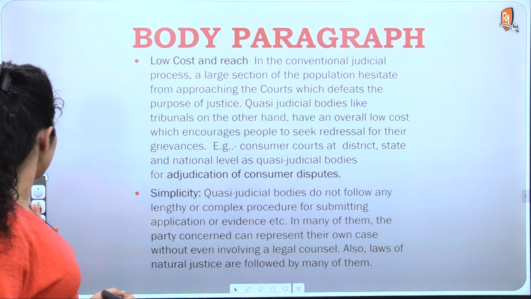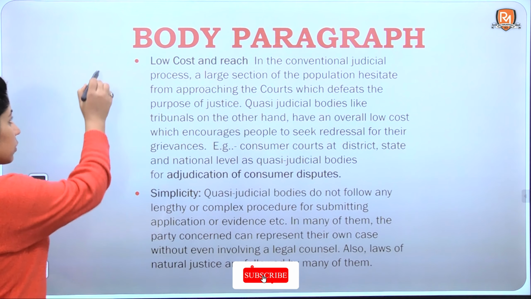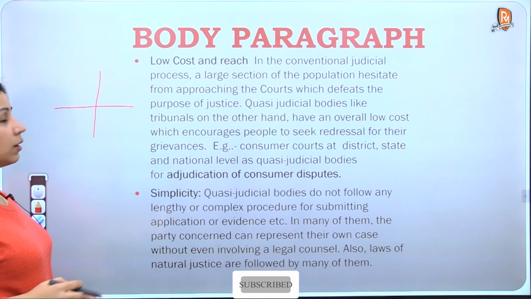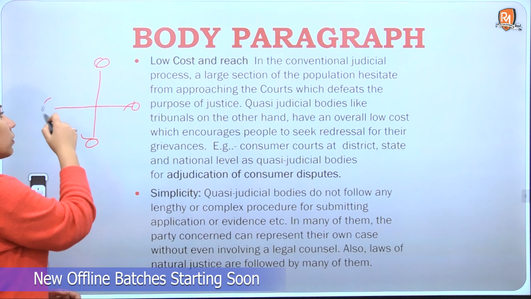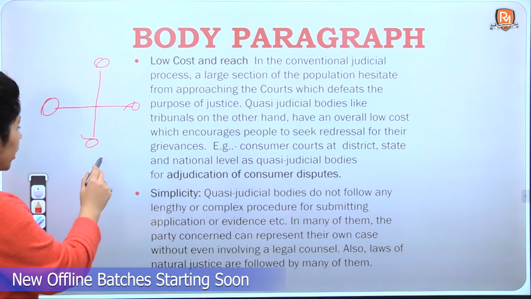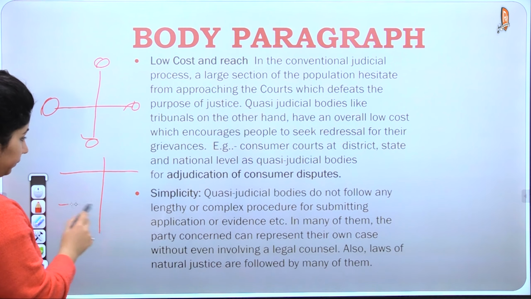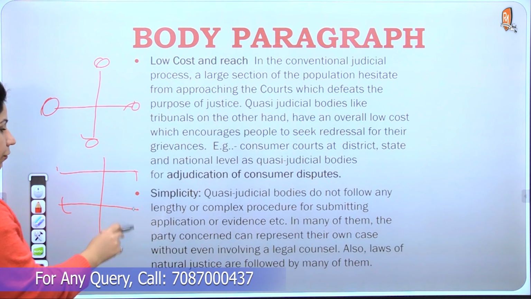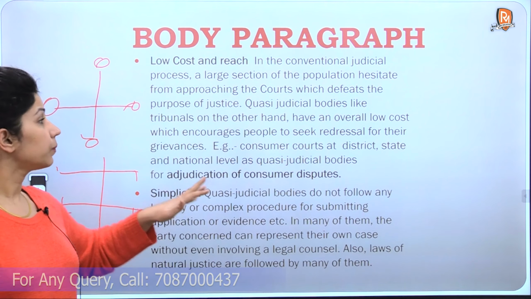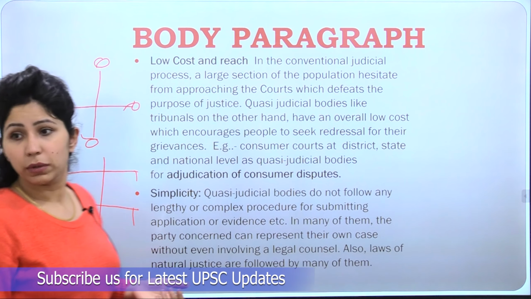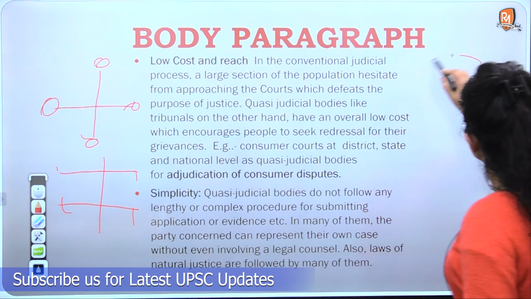you can always use this diagram and write down your 1, 2, 3, 4 points here. Or you could just use a tree: 1, 2, 3, 4. Use diagrams like these, or use a circle, which is a more formal way of representation.